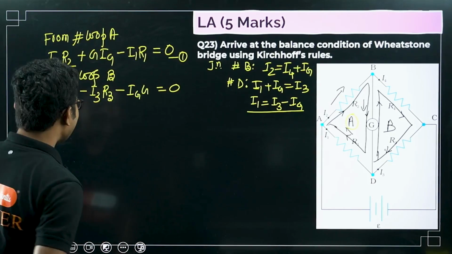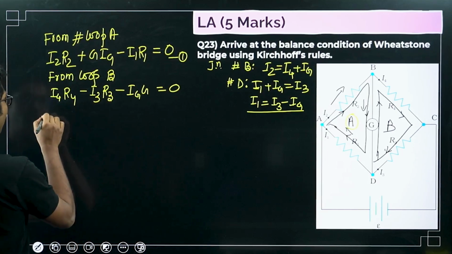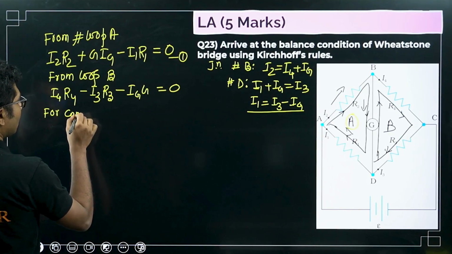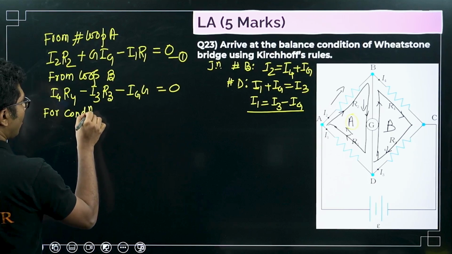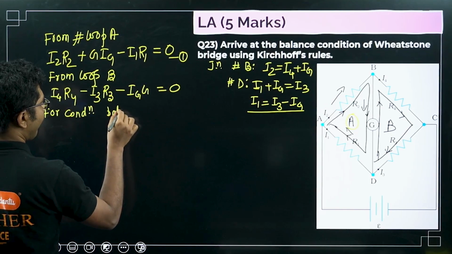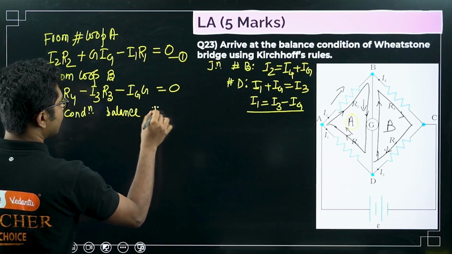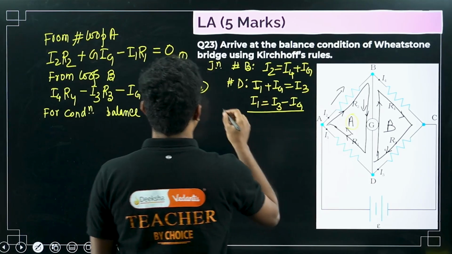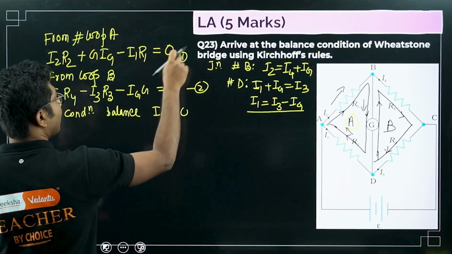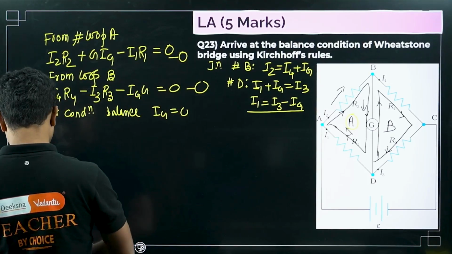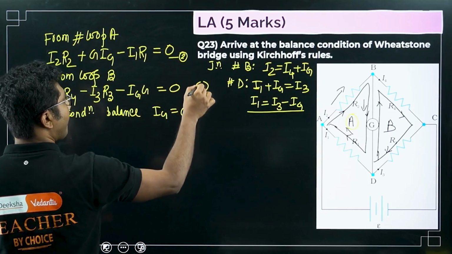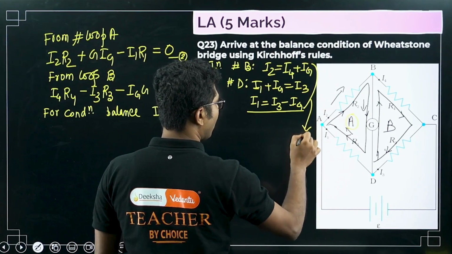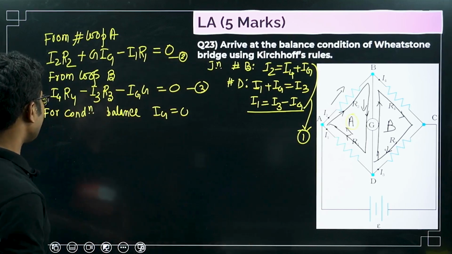Now for condition of balance, Ig equals to 0. So this is our equation 2. Let me rephrase that, make it equation 2, equation 3, and these two are equation 1.